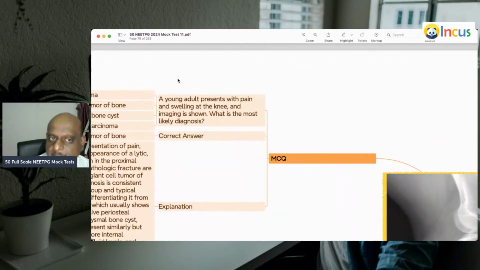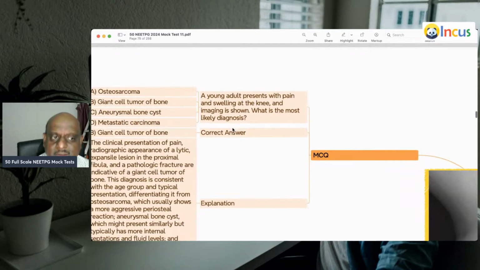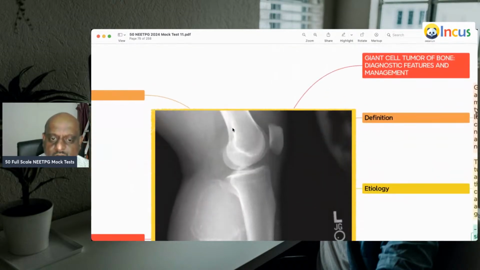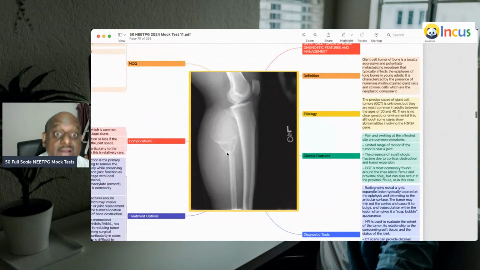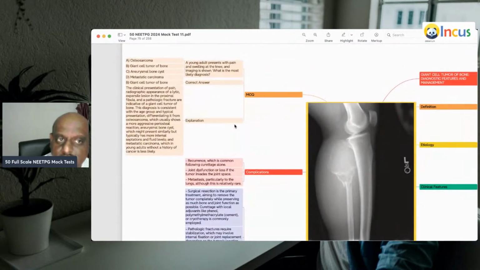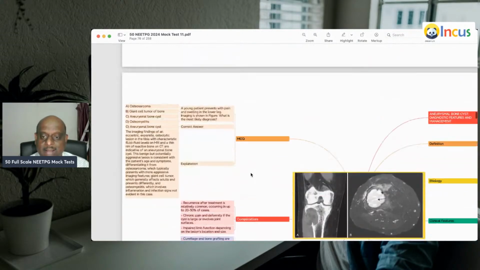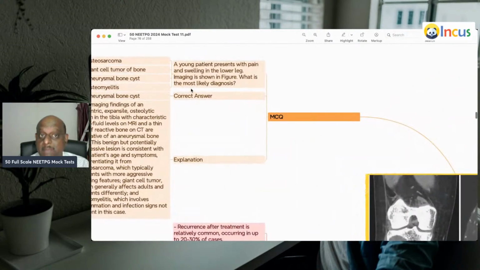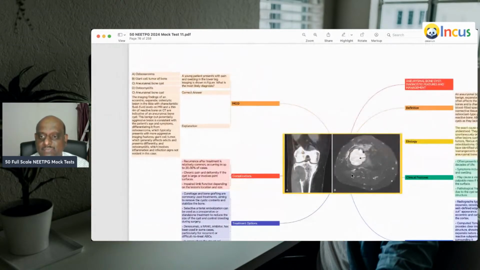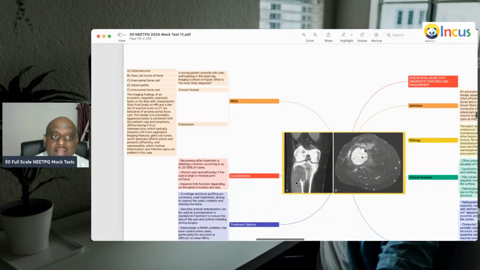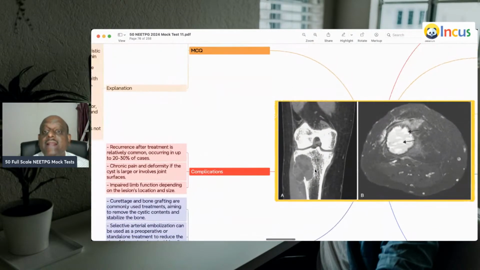A young adult patient with pain and swelling at the knee and the imaging is being shown to you. So what do you see? A huge lytic lesion, which is very characteristic of giant cell tumor of the bone, is what you need to remember. A young patient with pain and swelling of the lower limb and an eccentric expansile osteolytic lesion.